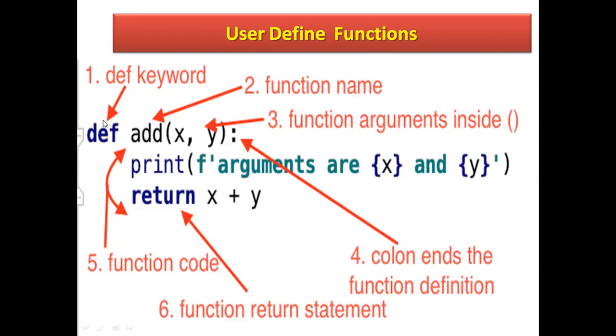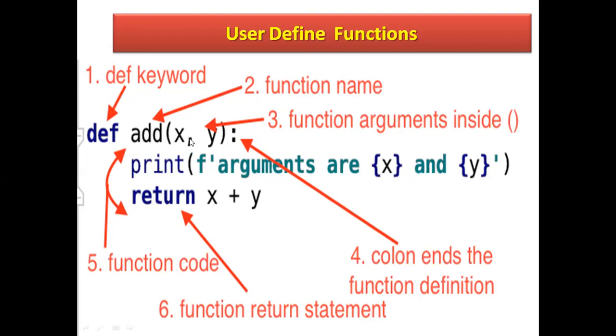def. What is def? def is a keyword, you know. With def you can define a function. def is a keyword. See here, add is a function name. This is a user defined name. Here you can write any function name, any name that begins with an alphabet, and you can separate words with an underscore. No operators can be used. Just like a variable, you can write a function name here.